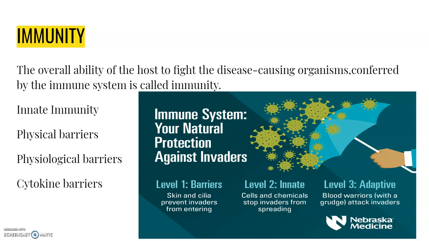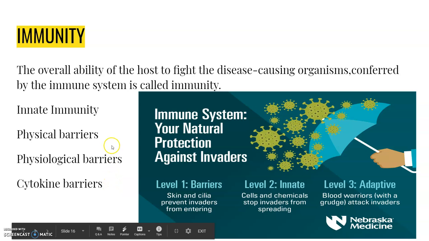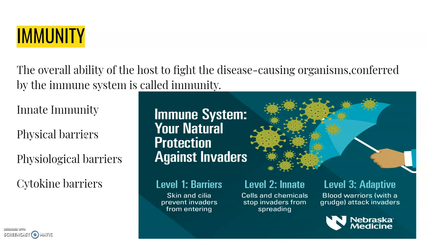So innate immunity, when we talk about it, is because of the physical barriers, physiological barriers, cytokine barriers, and cellular barriers also. In physical barriers, skin is one, the skin of our body. Innate immunity is actually the non-specific type of defense which is present since the time of birth, and it is accomplished by providing different types of barriers to the entry of the foreign agent into the body.